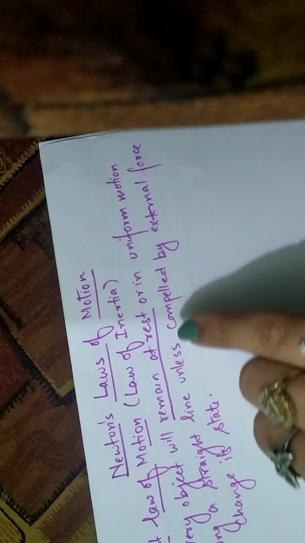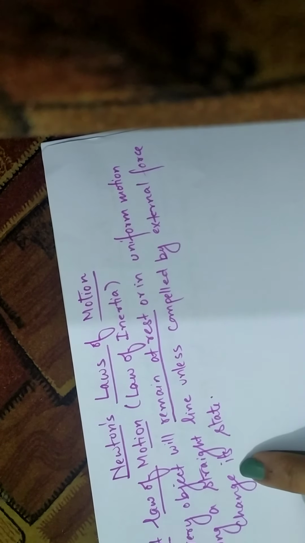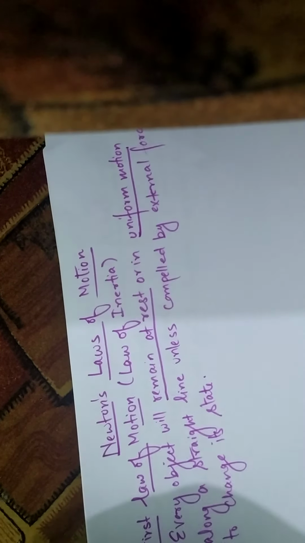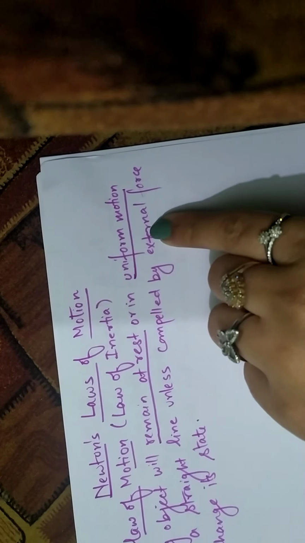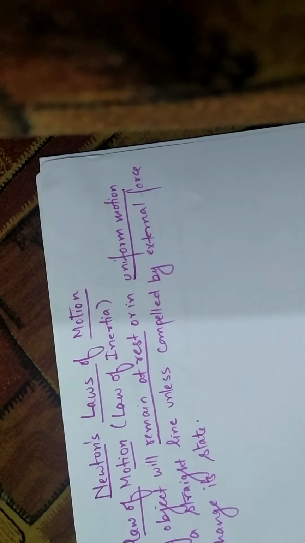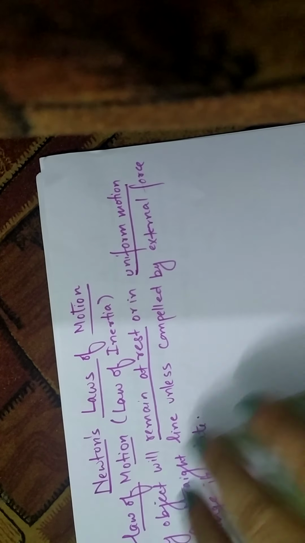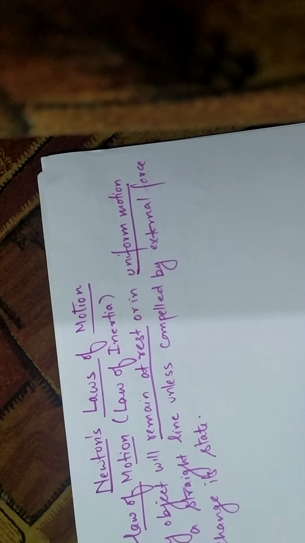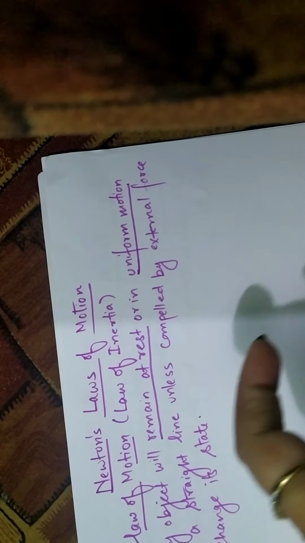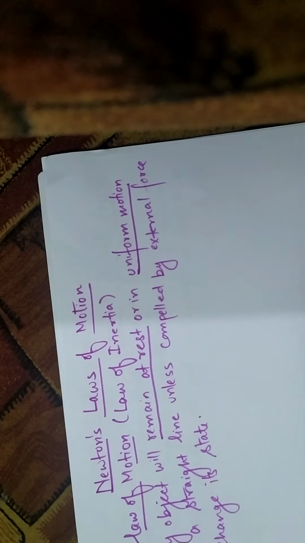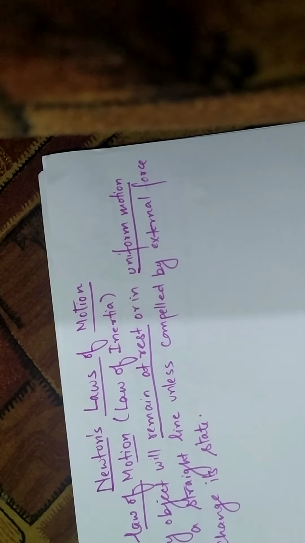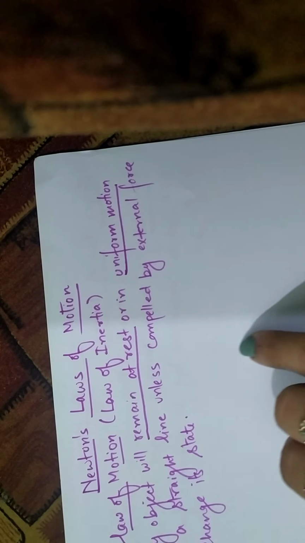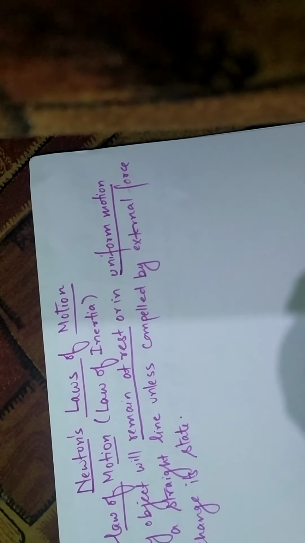Or in uniform motion along a straight line. Now this part is difficult to realize here on earth. Uniform motion means the object keeps moving with constant speed. For example, if a ball is rolling on the ground with some speed, it will keep moving with the same speed. But what do you actually observe in your routine life? If you roll a ball on the ground, it covers a certain distance, its speed slowly decreases and ultimately it comes to rest.